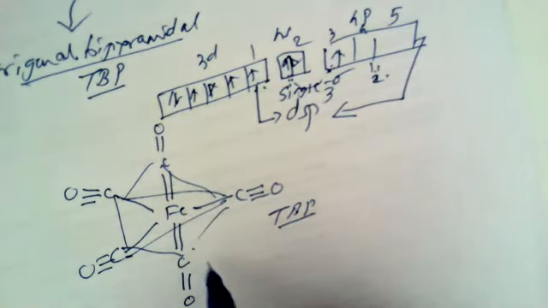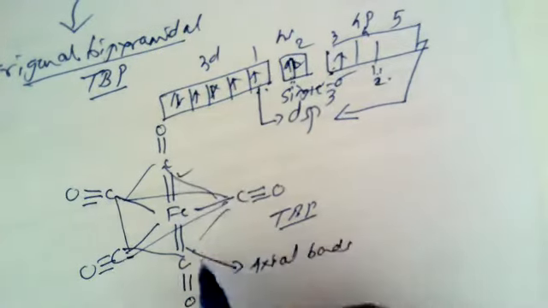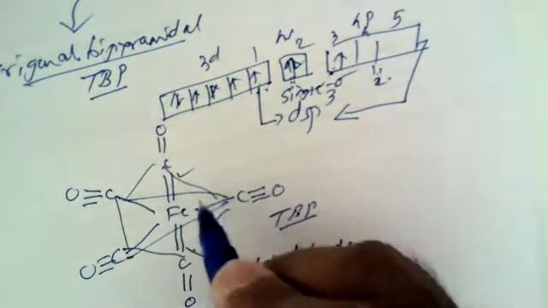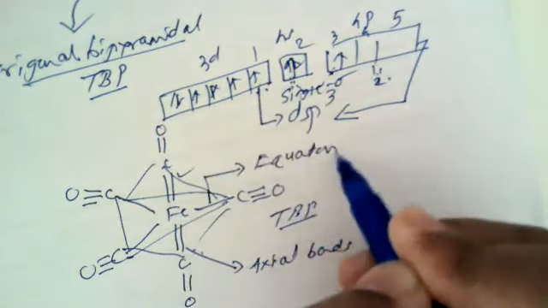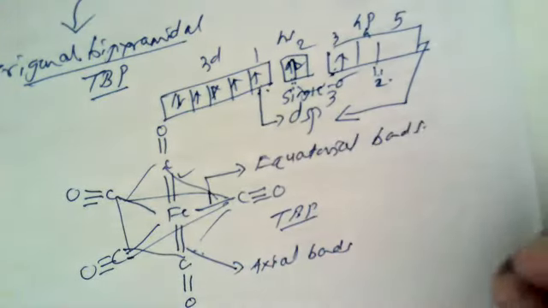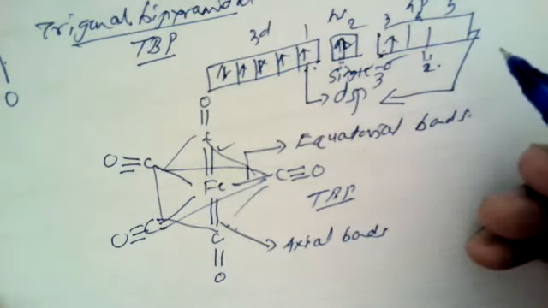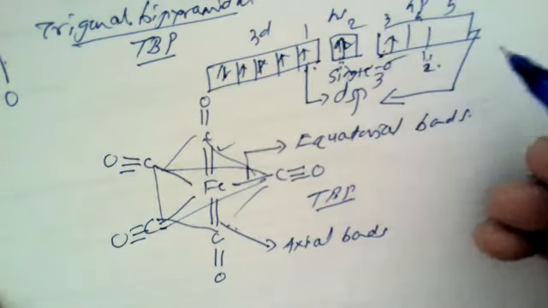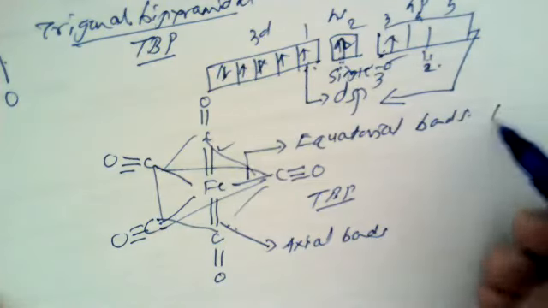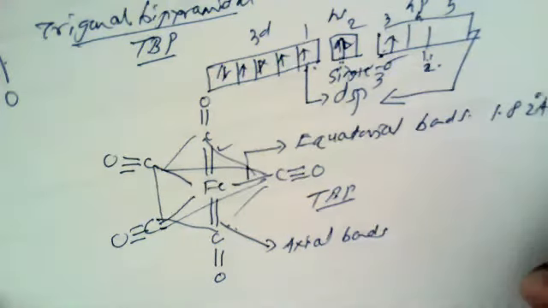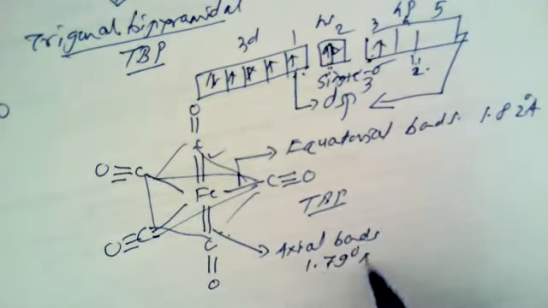These bonds are known as the axial bonds, so there are two axial bonds, and the single bonds are known as the equatorial bonds. So we find that there are two types of bonding. How can we distinguish them? We just have to consider the bond length: the equatorial bond length is found to be 1.82 angstrom units, and the axial bond length is 1.79 angstrom units.